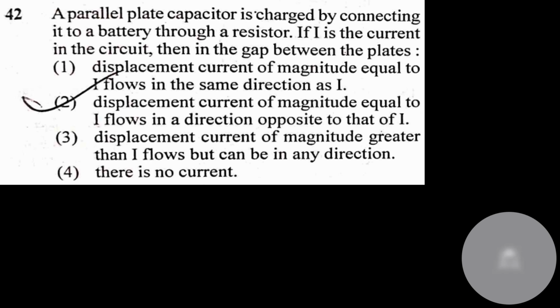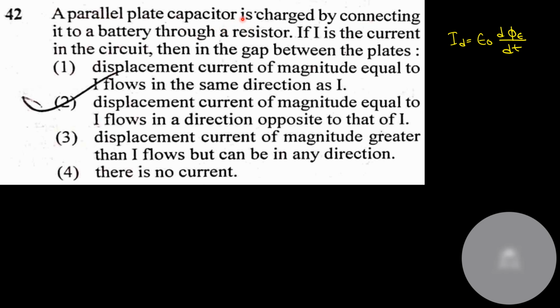This is the concept of electromagnetic waves. Displacement current Id is given by epsilon naught times the rate of change of electric flux. Now see, in this question it is not given whether electric flux is changing or not. But see, if I is in the circuit, then the gap between the plates is charged through a resistor.